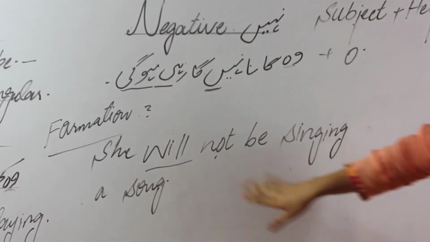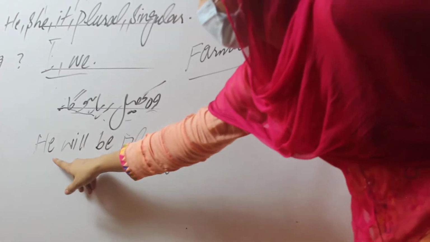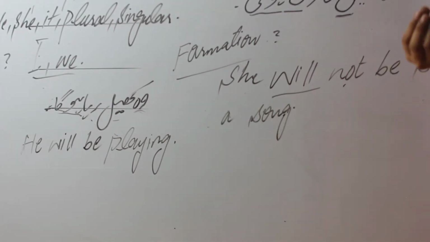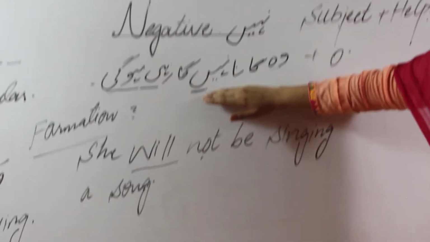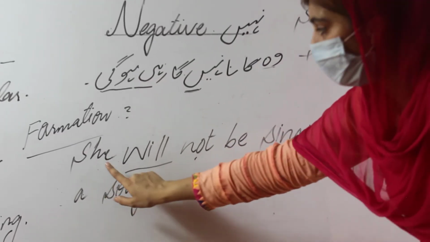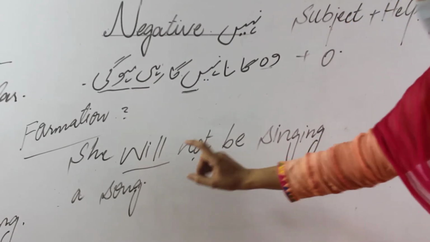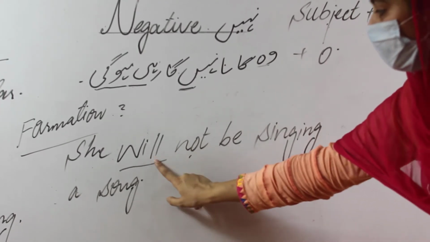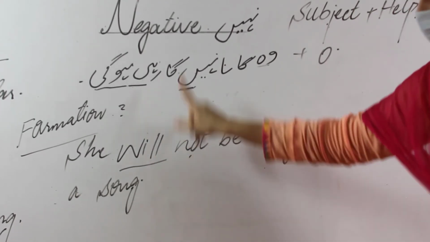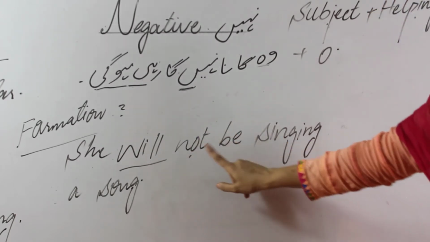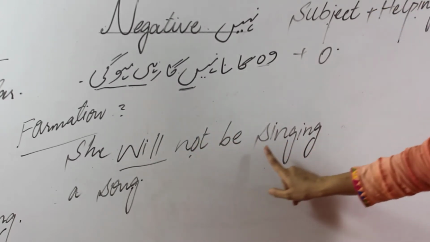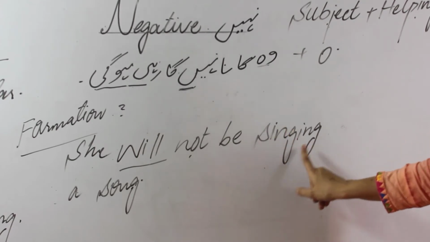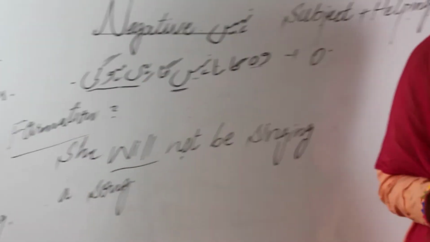Where's the difference? In the first example, I will write he will be playing. He will be playing, a very simple statement. But if we want to add a not, then the criteria to put a not: she will not. Here write a complete helping verb. Firstly write will, then in the middle of the will and be, just put the not for the negative. She will not, then the be after the not, she will not be, then put the first form with the ing, singing a song. This one is the criteria of the negative.